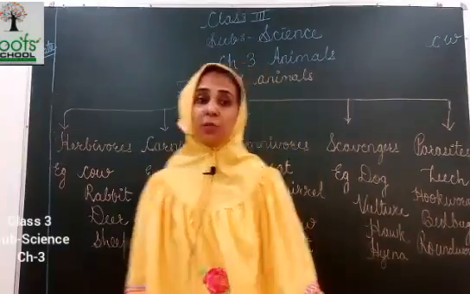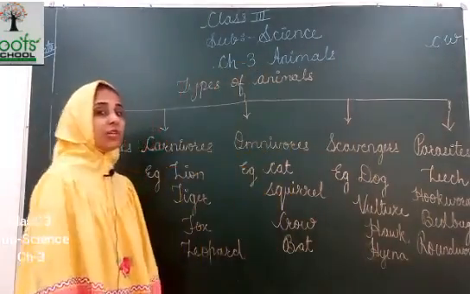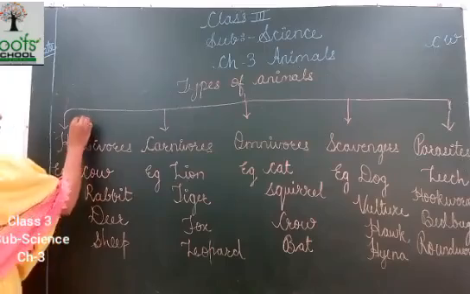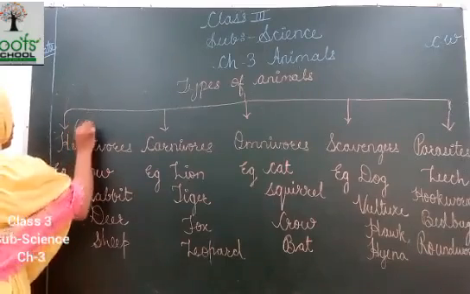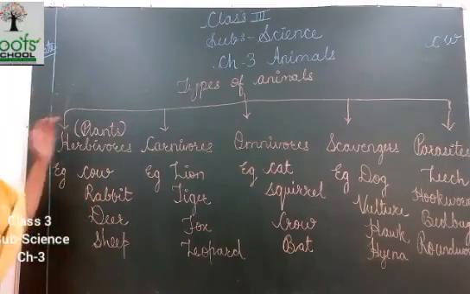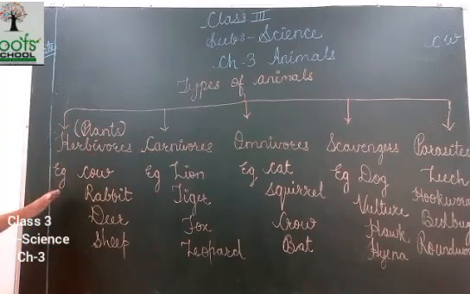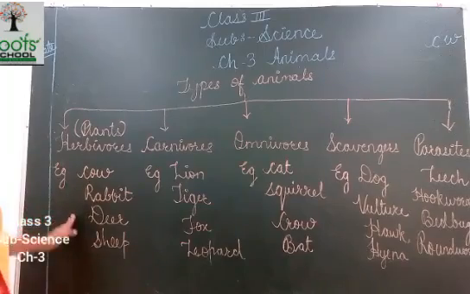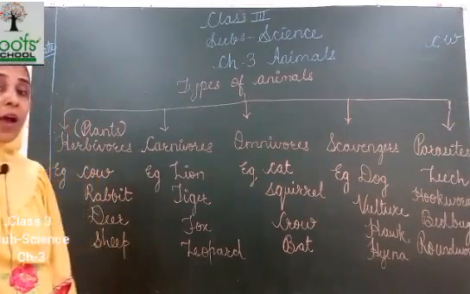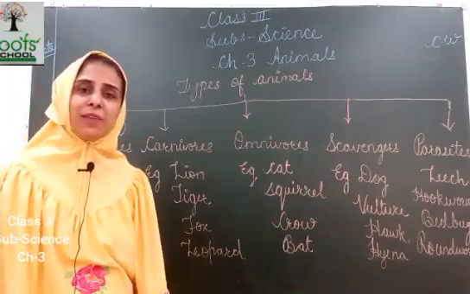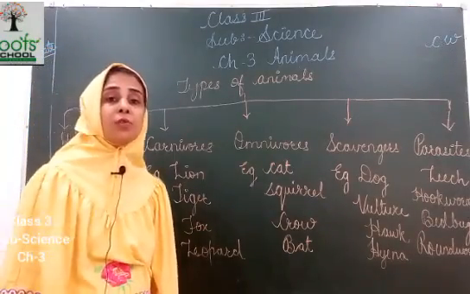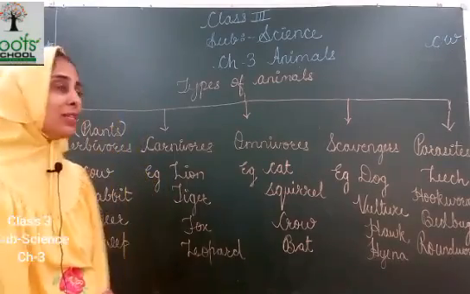Now, what do you mean by herbivorous? Animals which eat only plants. Example: cow, rabbit, deer, sheep, zebra, giraffe, elephant. These are all herbivorous animals. They depend only on plants.